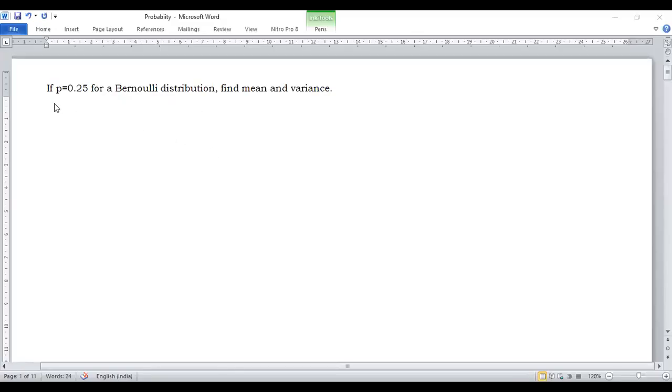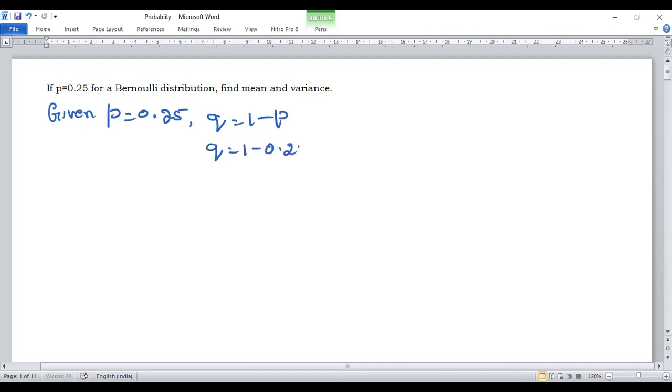So for the Bernoulli distribution, consider some problems. First problem: if p is equal to 0.25 for a Bernoulli distribution, find the mean and variance. Already we discussed the features of the Bernoulli distribution. In the fourth feature, the mean of the Bernoulli is p and the variance is pq. Here p is given as 0.25. Then q is equal to 1 minus p.